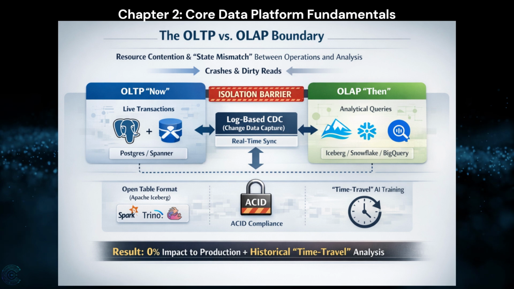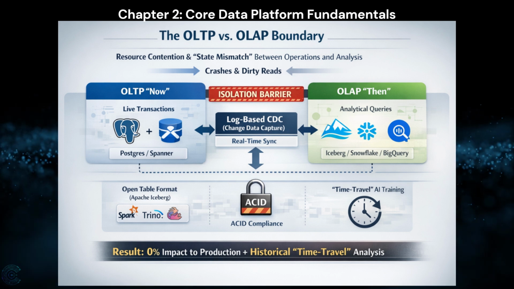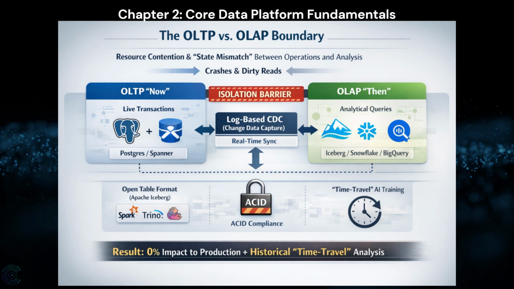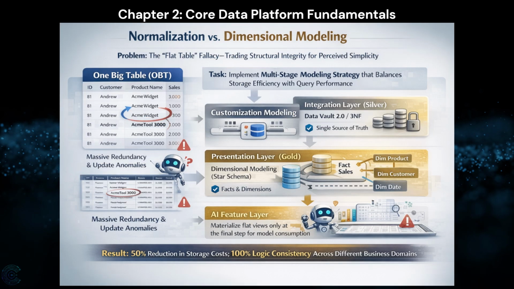Result: 0% performance impact on production applications. Time travel capability, allowing AI models to be trained on the exact state of the world as it existed at any historical timestamp. Normalization versus dimensional modeling.